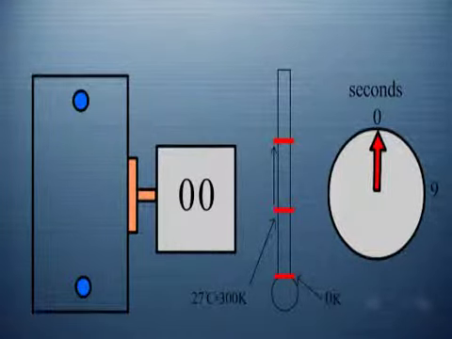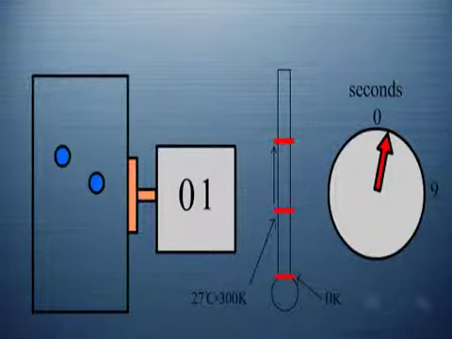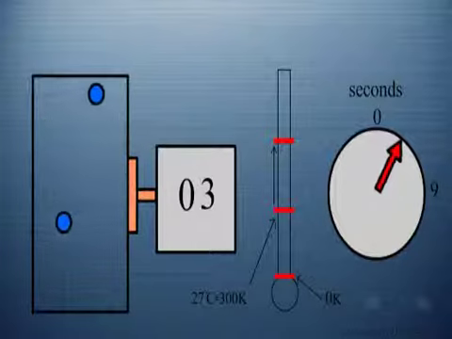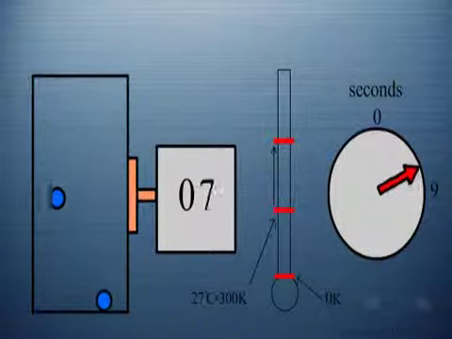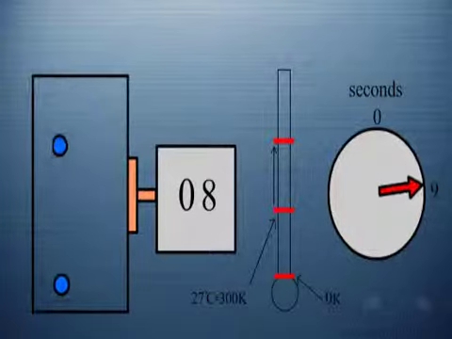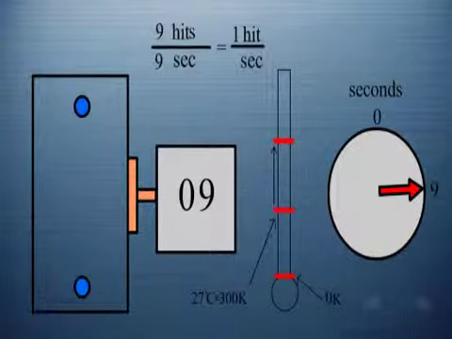So over here we have a container. We have two gas molecules. The temperature is maintained at 27 degrees Celsius or 300 Kelvin. So now let's observe what happens. The molecules are colliding with the walls of the container. In 9 seconds, there are 9 hits. That is, there is 1 hit per second.